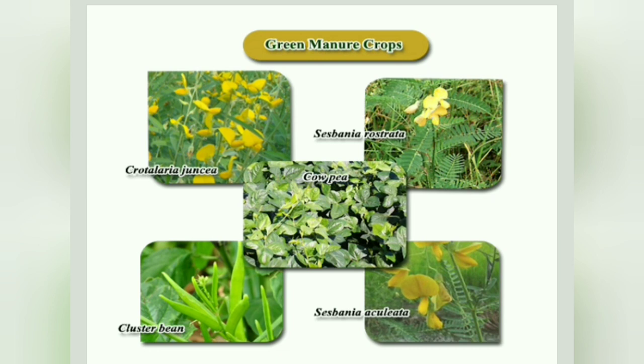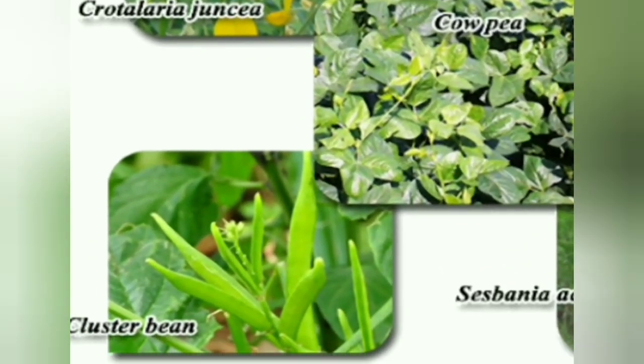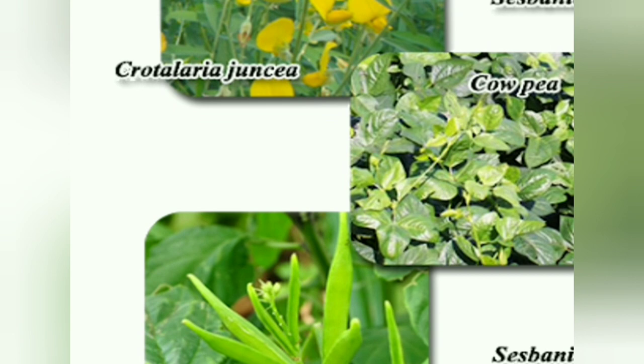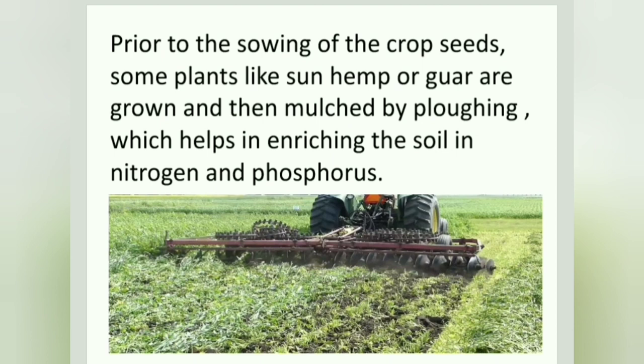These are some of the green manure crops. The first one is called Crotalaria juncea. Second one is Sesbania rostrata. Third one is cowpea and cluster bean and Sesbania aculeata. So these are some of the green manure crops. In your book, two crops are mentioned, that is sun hemp and guar. This is sun hemp. The first one, Crotalaria juncea, is the sun hemp, and the next, cluster bean, is guar. These are the two crops mentioned in your textbook which are used as green manure.